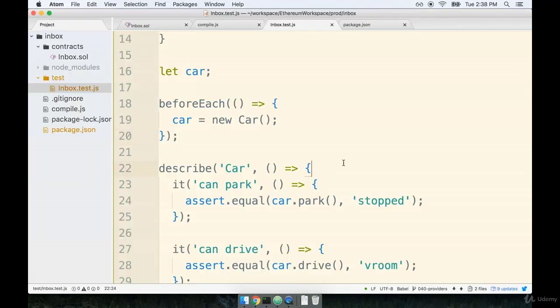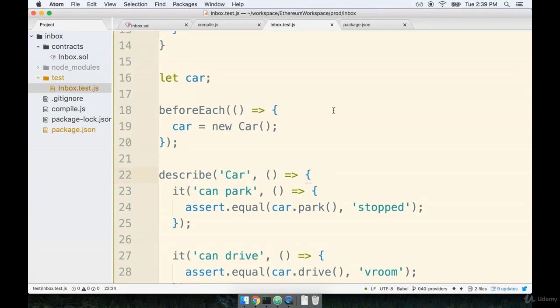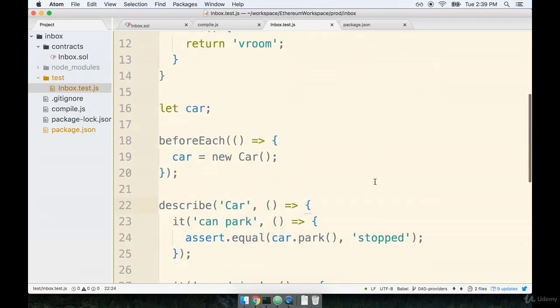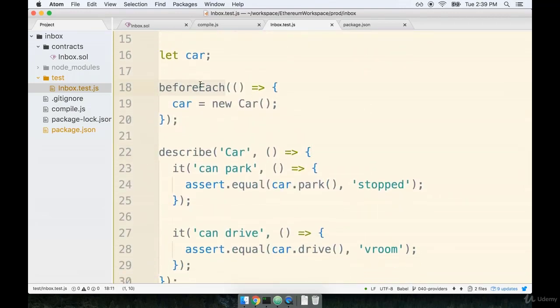Okay, now that's a very short, very little introduction to testing with Mocha. But of course, we had to do just a quick review or refresher ahead of time before we tried to dump both testing and Ethereum on you at the same time. So I think that at this point, we've got a slightly better idea of how testing with Mocha works. And most importantly, we have a better idea of how beforeEach, describe, and it work.